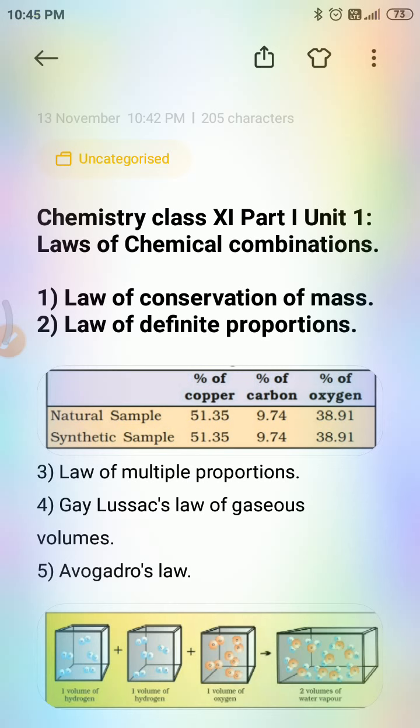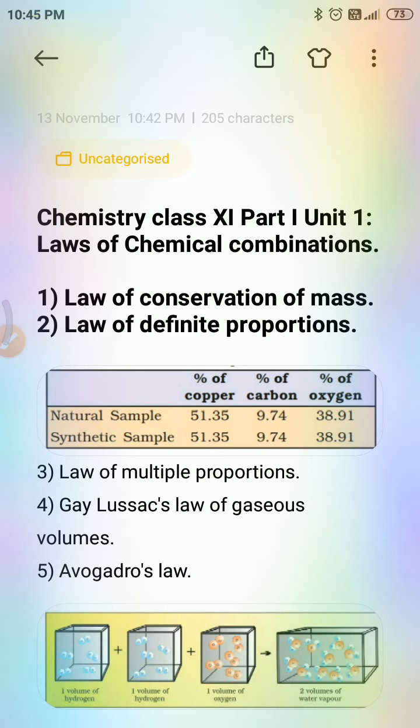Come, we'll discuss each law one by one. Who is the proposed scientist? What is the statement? If any examples are needed, I'll give the examples also along with that. So now we'll go for the first law, law of conservation of mass.